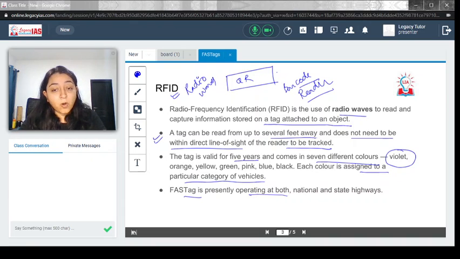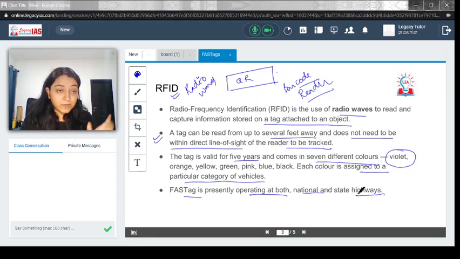FASTag is presently operating at both national and state highways. So it's not only the national highway but the state highways also. You will find that the toll plaza has now become upgraded to using the technology of RFID. So this is something you should remember about how the RFID works.